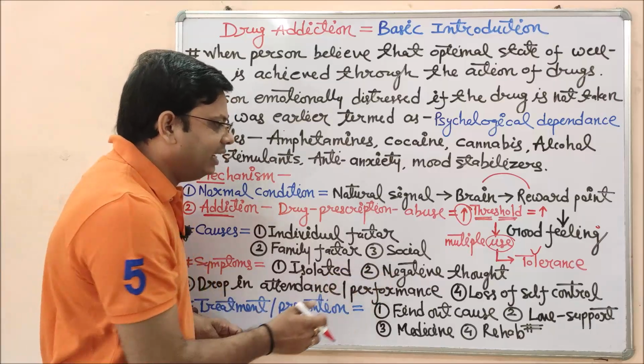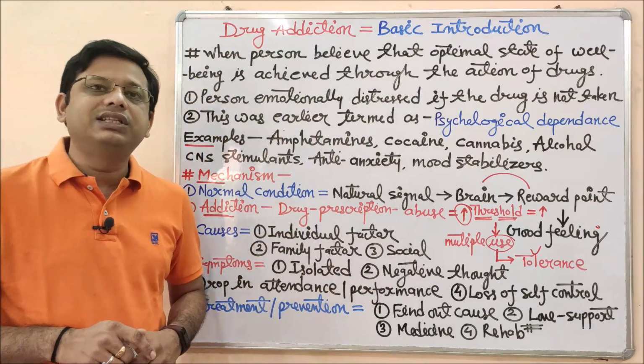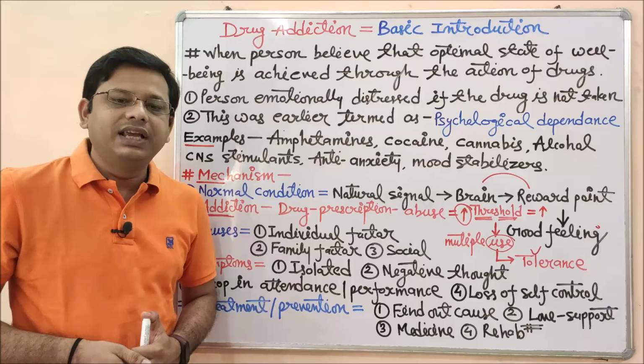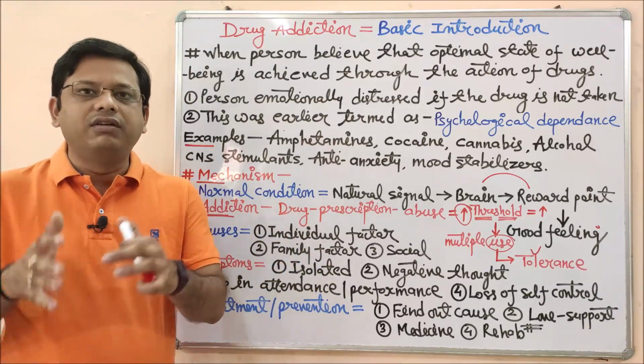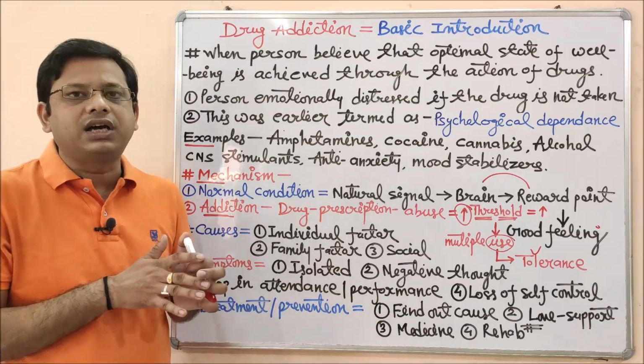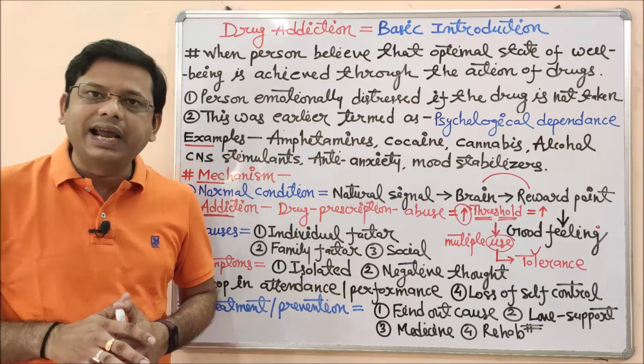Now next one is negative thought. He or she will continuously think about negativity. He will think that I am not able to do that, I will not do that, I will not be successful, I will die. Whatever the feelings are, all will be summarized as a negative feeling.